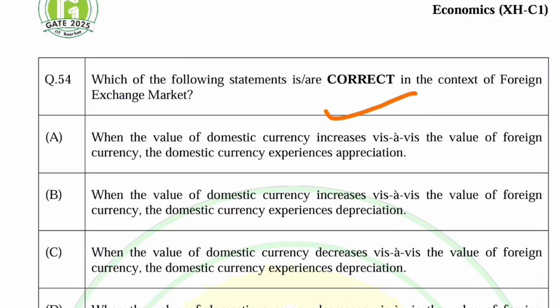Yes, that is correct, because appreciation is when the value of the domestic currency increases, we say it is appreciation, and if the value decreases, we have depreciation.